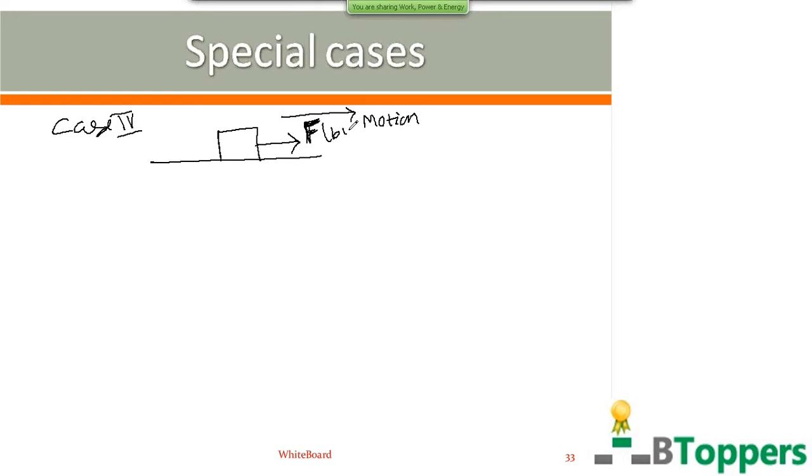Here F is the magnitude of the force applied by the pulling agent on the body. The other forces which act on the body are its weight mg, which acts vertically downwards, and the normal reaction force by the surface on the body, which acts vertically upwards. Let us suppose the work done by friction is negligible.